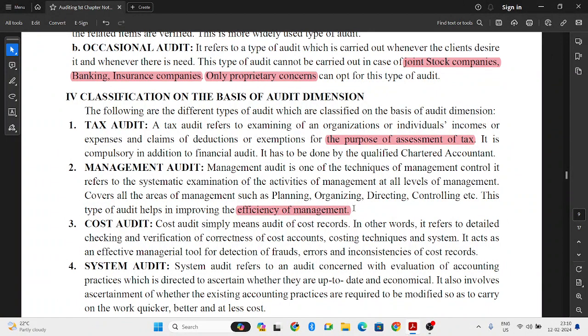So all the management activities at all levels, how they are being carried out, how the organization is planning, how the organization is organizing things, controlling, directing, all these things, how efficient is the management. To check that, they will conduct the management audit.